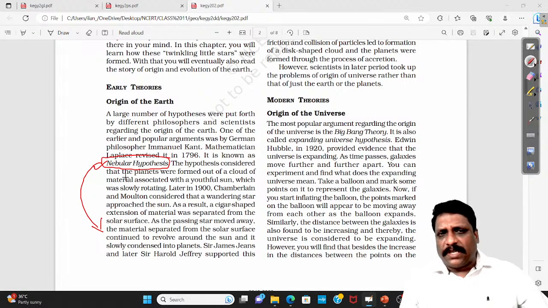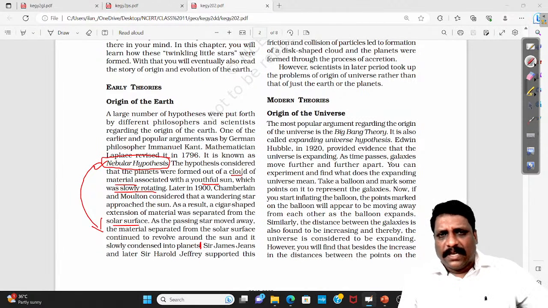The nebular hypothesis considered that the planets were formed out of a cloud of material, maybe instead of gas I should have said cloud, associated with a youthful sun which was slowly rotating. It considers that a wandering star approached the sun. As a result, a cigar-shaped extension of material was separated from the solar system. As the passing star moved away, the material separated from the solar surface continued to revolve around the sun and slowly condensed into planets.